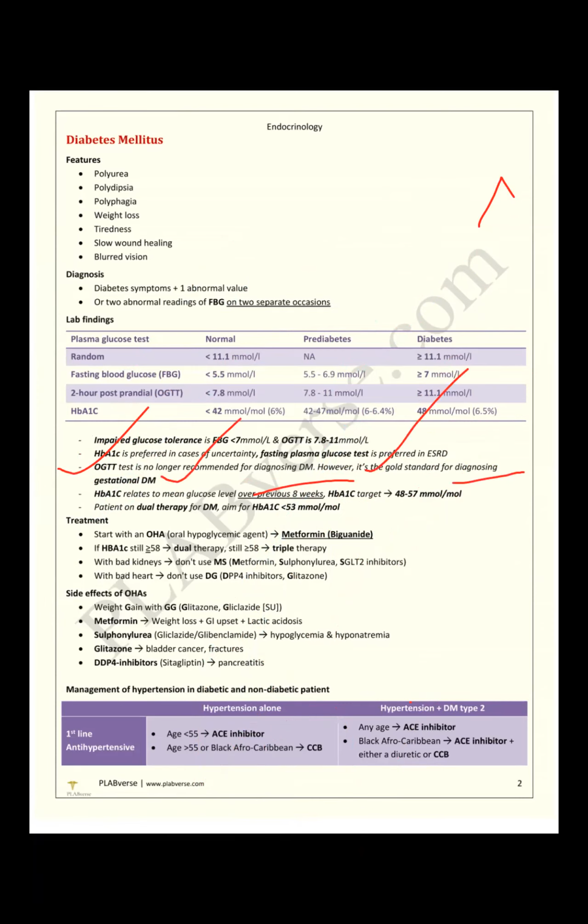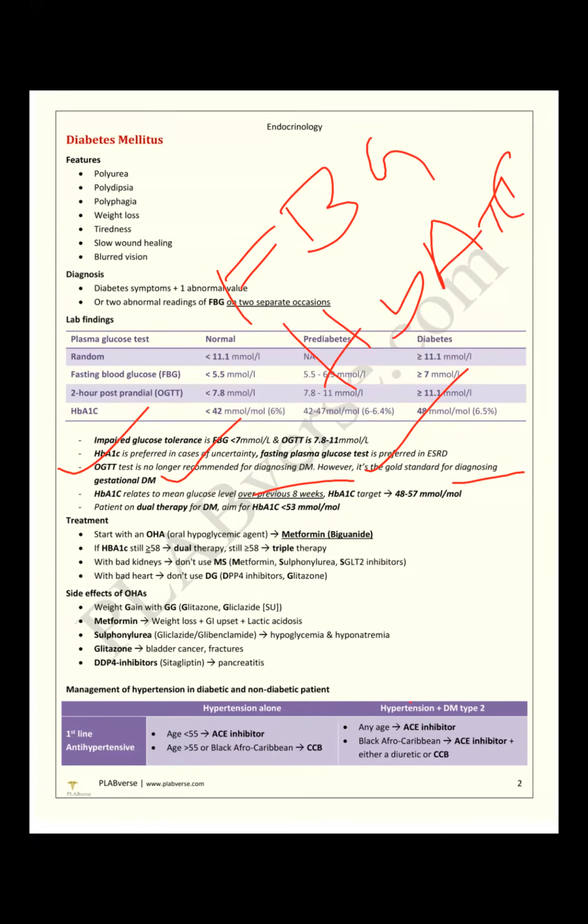So in the exam question, what are they asking? They ask if FBG is high, what is next? Not HbA1c. You may say, ma'am, it's not gestational, it's normal. But see the options: HbA1c in the options and OGTT in the options.